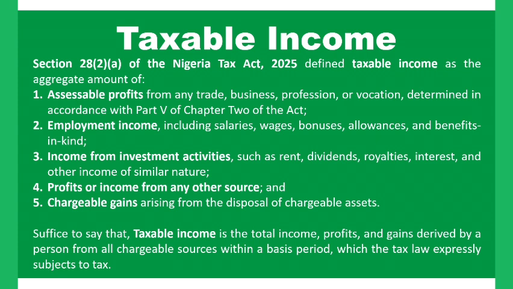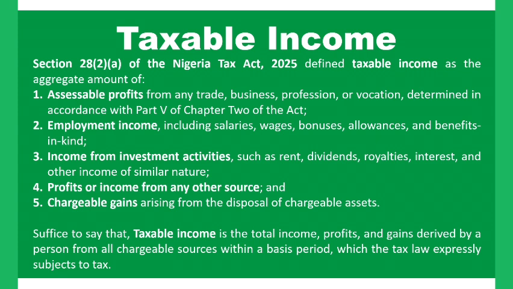Assessable profits refers to the accounting profits from trade, business, operation, profession, or vocation, which is determined in accordance with the tax law, and which is assessed to tax, whether the part or the whole, adjusted for tax purposes and later assessed for tax purposes.